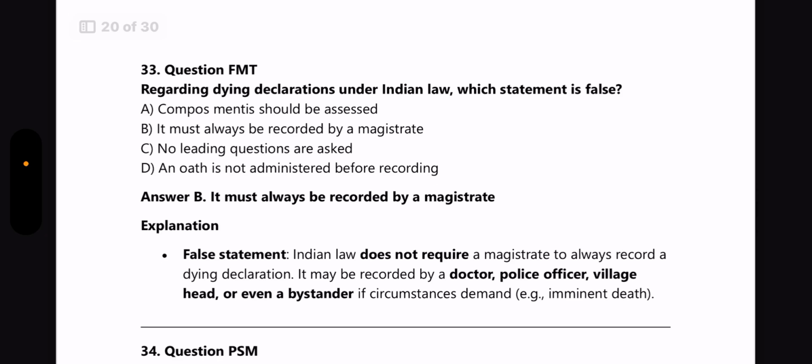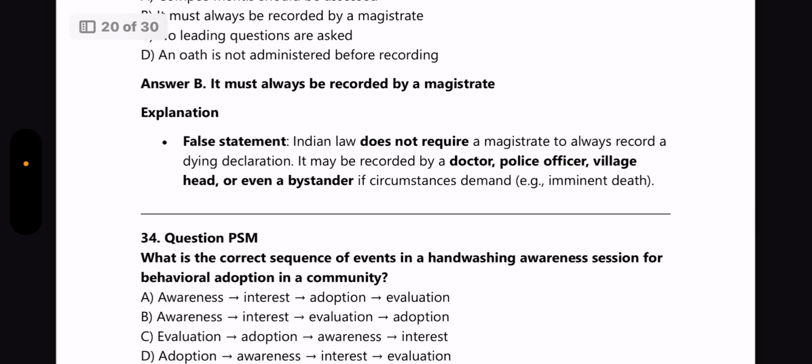Next question from Forensic Medicine. Regarding dying declaration under Indian law, which statement is false? Answer is it must always be recorded by a magistrate, which is a false statement, because Indian law does not require a magistrate to always record a dying declaration. It may be recorded by a doctor, a police officer, village head, or even by a bystander if circumstances demand. That is in imminent death.